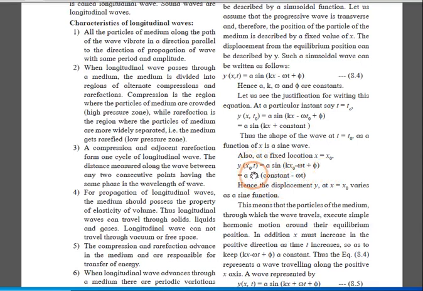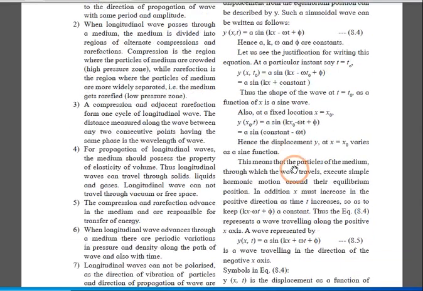Now for a different value of x, what did we consider? x is equal to x naught. Here the function has changed. Look here, this is A sin(kx plus constant), and here A sin(constant minus omega t). So when x is equal to x naught, it varies as a sine function.